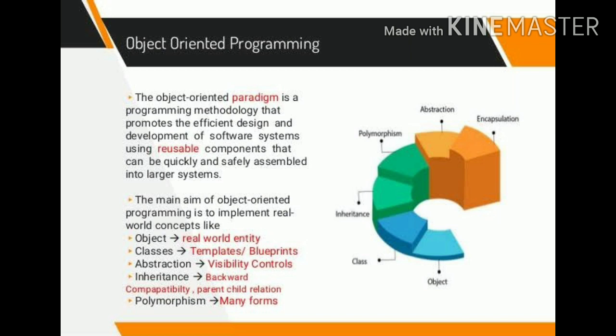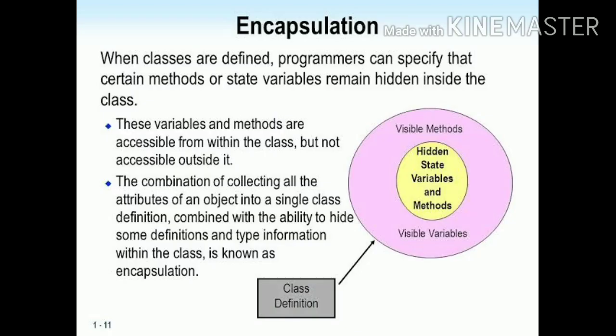So basically abstraction means controlling the visibility, that is, what a user will see and what the user will not get to see. Inheritance is the backward compatibility, how to connect the next class to the previous class. That is also called the concept of parent and child relation. And the last one is polymorphism, that is different kinds of forms.